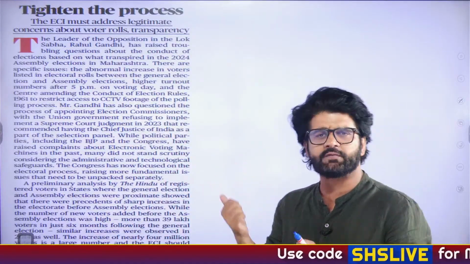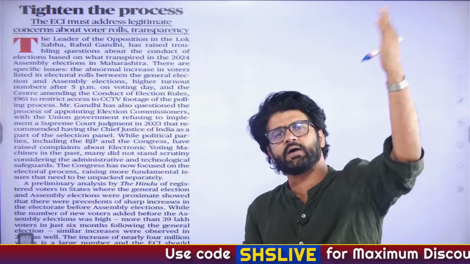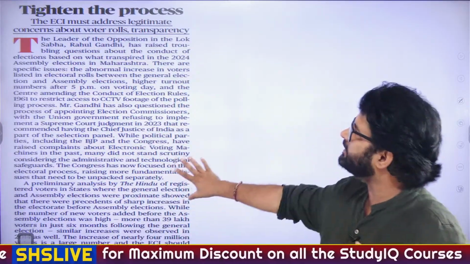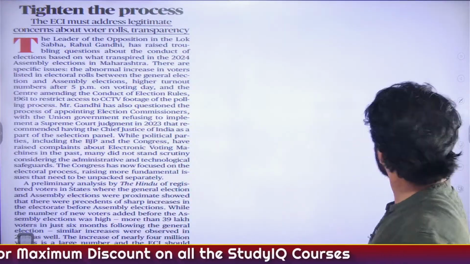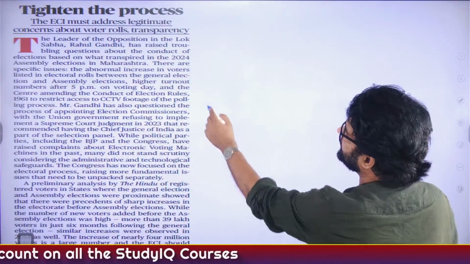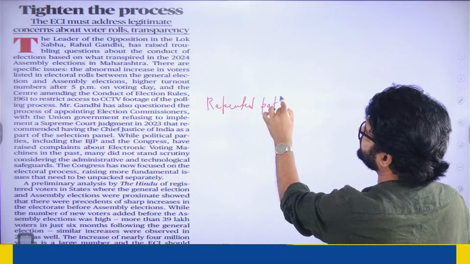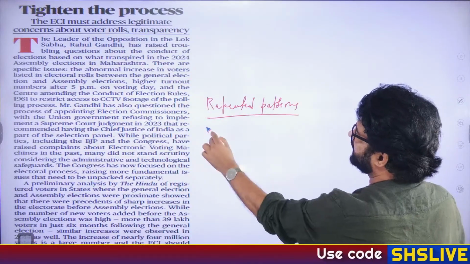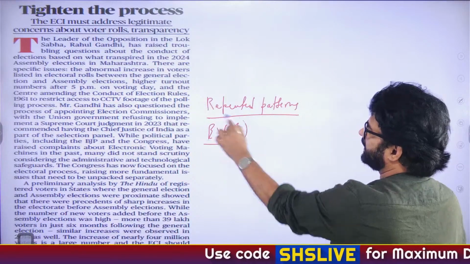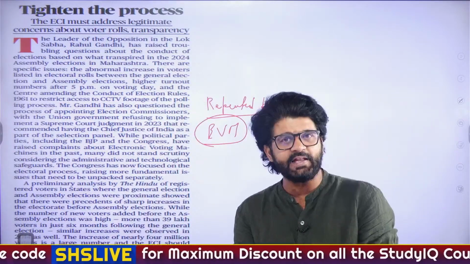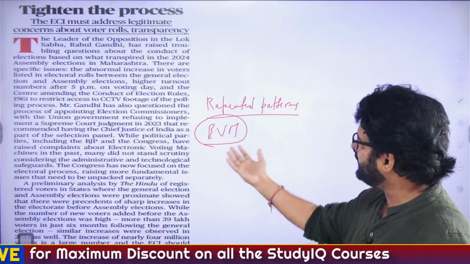And it's not only confined to Congress, even BJP earlier alleged that EVM is not working fine. And why is this particular editorial important? Because there are some repeated patterns in UPSC. And what are those repeated patterns? UPSC has asked a lot of questions on EVM, electronic voting machine, on whether it can be tampered with or not. In European countries, they have banned EVM. So why are they not banning EVM in India?